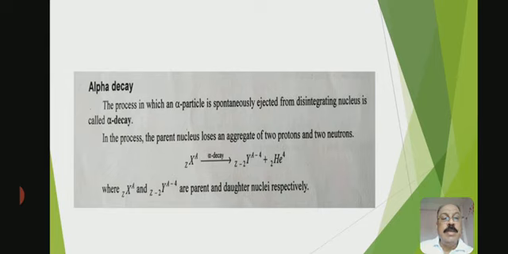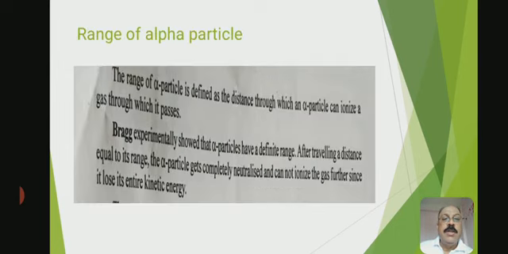That nucleus must be less by 4 in mass number and Z must be less by 2 numbers. Plus helium nucleus, then the equation is balanced, where X with A and Z, and Y with A minus 4 and Z minus 2 are the parent and daughter nuclei respectively. So this is about alpha decay.